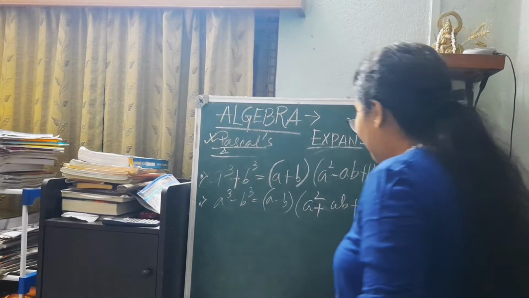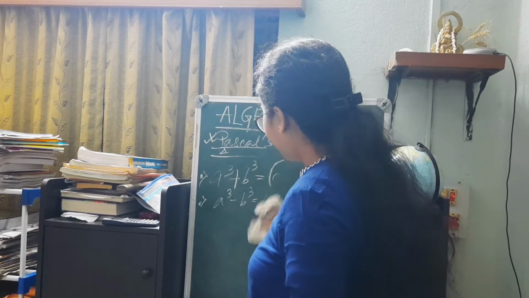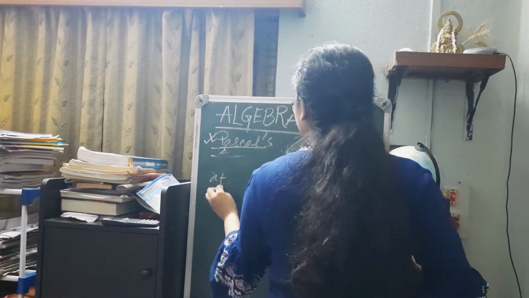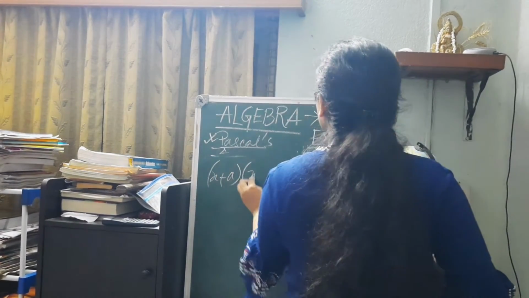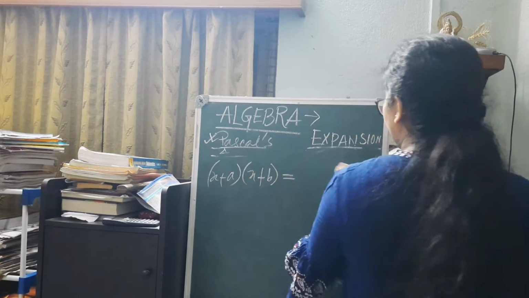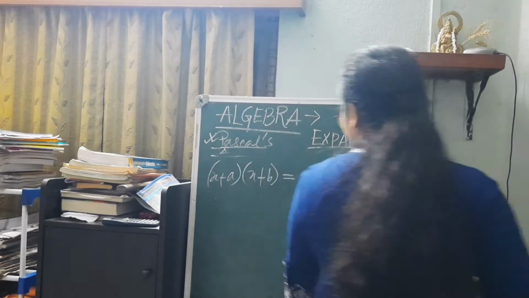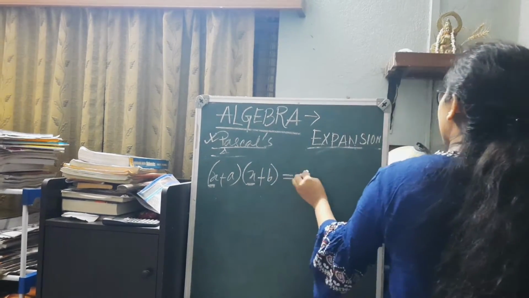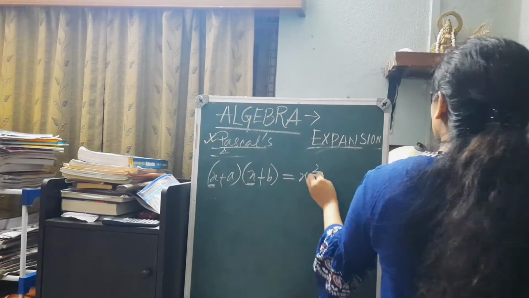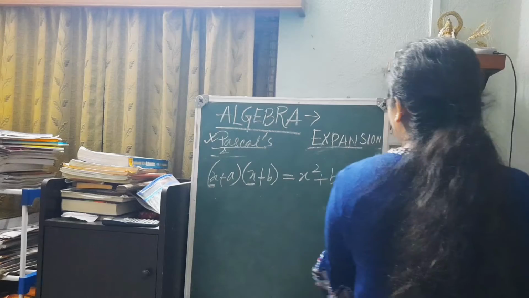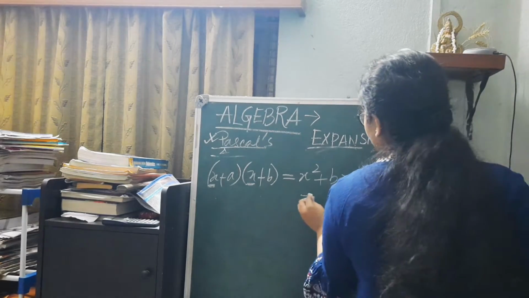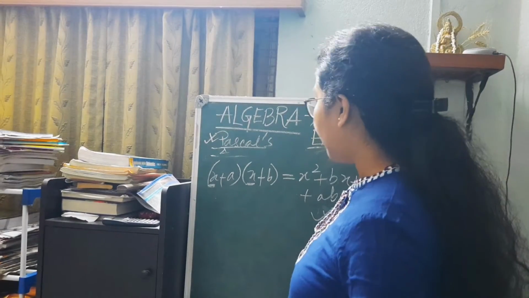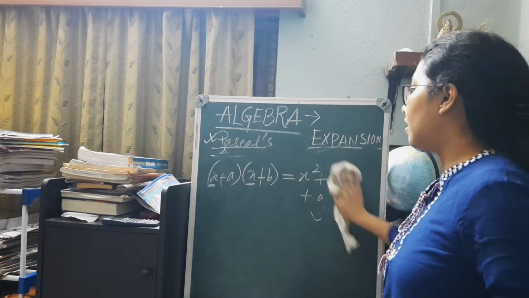And then comes the next set, which is mainly (x plus a) into (x plus b), this sort of formula. If you want, you may not memorize this sort of formulas, or (x plus a) into (x plus b) into (x plus c), because we can go for proper multiplication, that is x square, now x into b, bx, now a into x, ax, plus ab. So there is actually no need to memorize it.